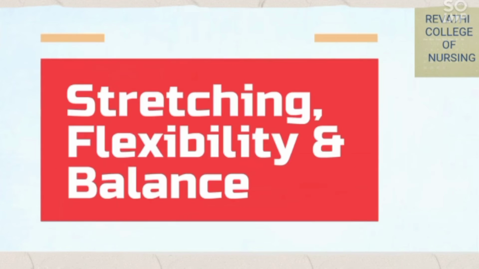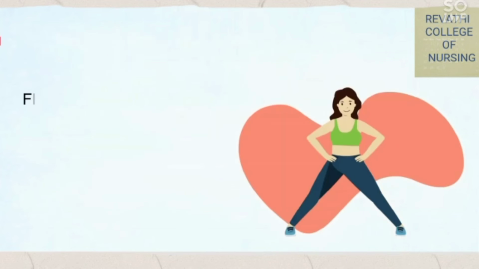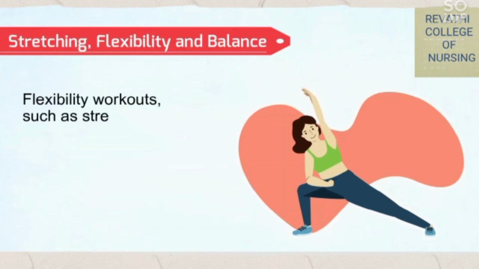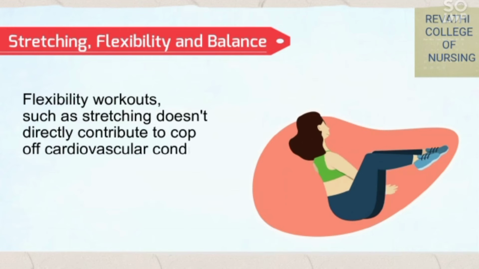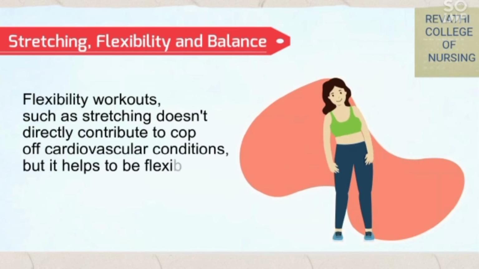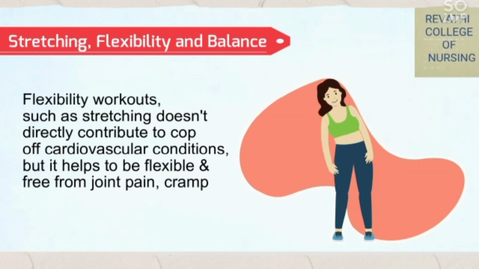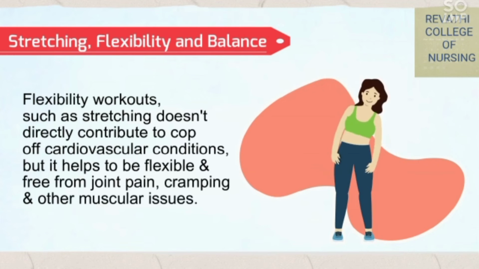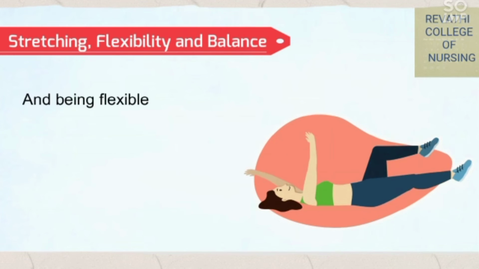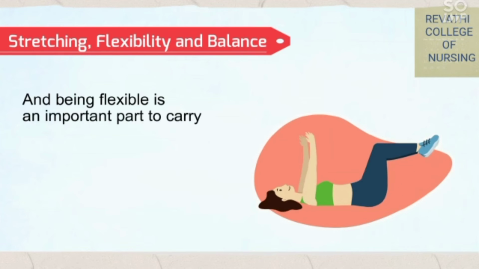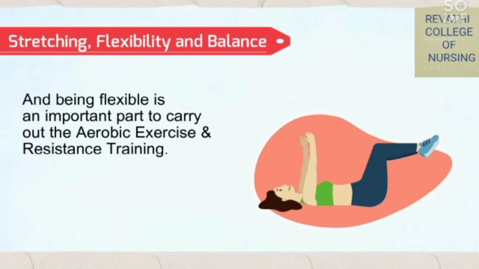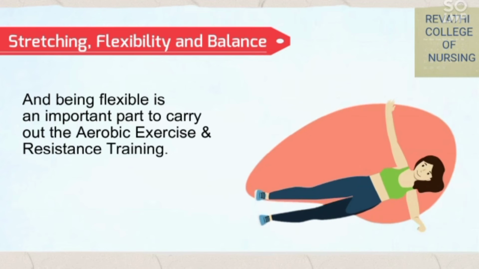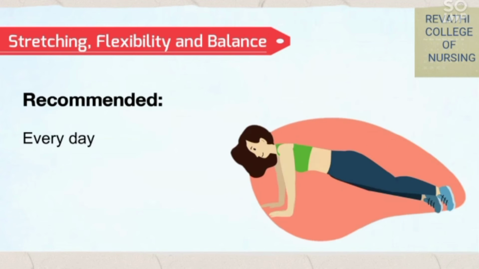Stretching, flexibility and balance. Flexibility workouts such as stretching don't directly contribute to coping with cardiovascular conditions, but they help you to be flexible and free from joint pain, cramping and other muscular issues. And being flexible is an important part of carrying out aerobic exercise and resistance training. It is recommended to do stretching and balance workouts every day before and after other exercise.